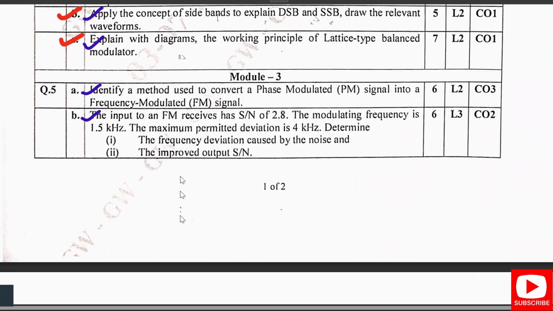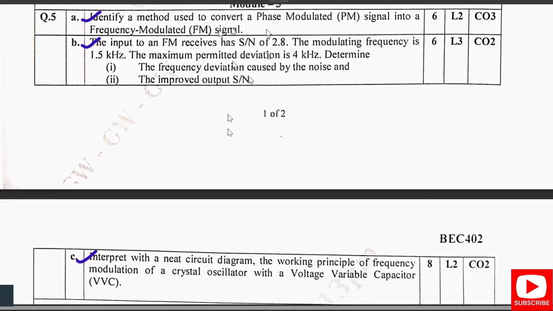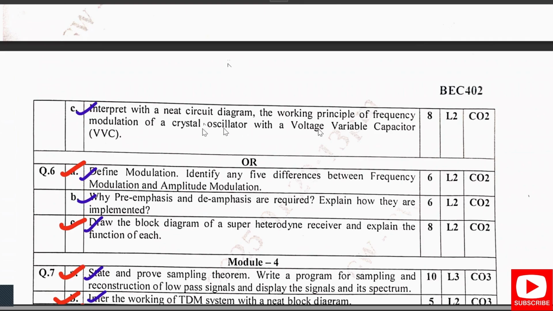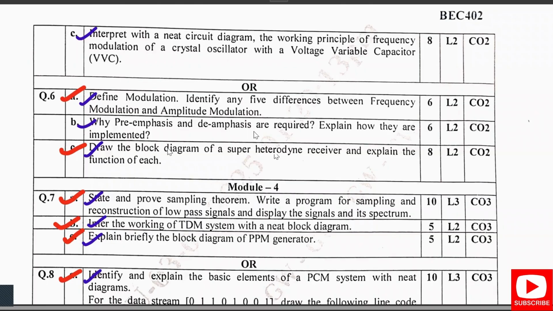In module 3, the conversion of PM to FM I had said is important, and it has appeared in the previous year paper also, and I had explained it in the handwritten notes. This problem was also in the same part, I guess part 1 of module 3. Then comes the VCO, that is the crystal oscillator, which I explained in my notes. Then comes FM versus AM, which I had marked as important. Pre-emphasis and de-emphasis were also clearly explained in my notes. And next comes the superheterodyne receiver. This was an important question and an expected one.